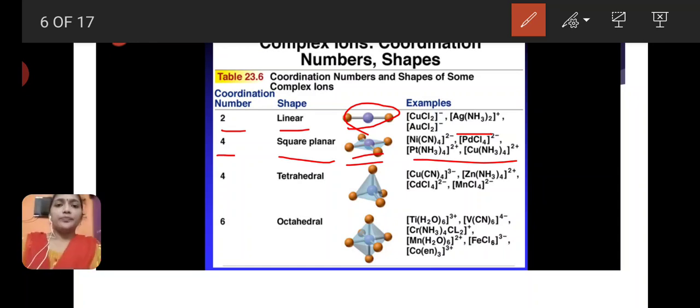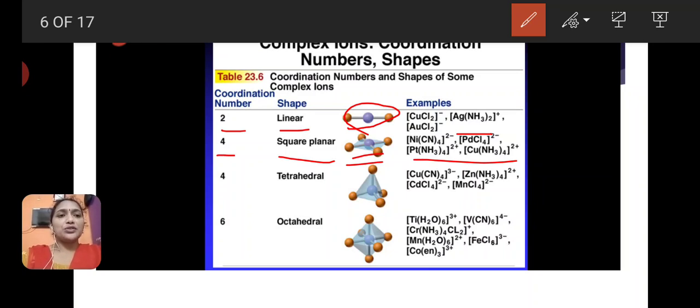Okay, here the complex shape is based on coordination number. If the coordination number is 2, the shape of the complex is linear. If the coordination number is 4, there are two possibilities based on hybridization.